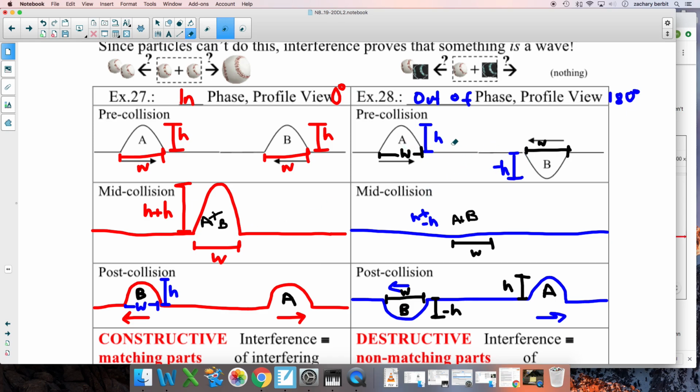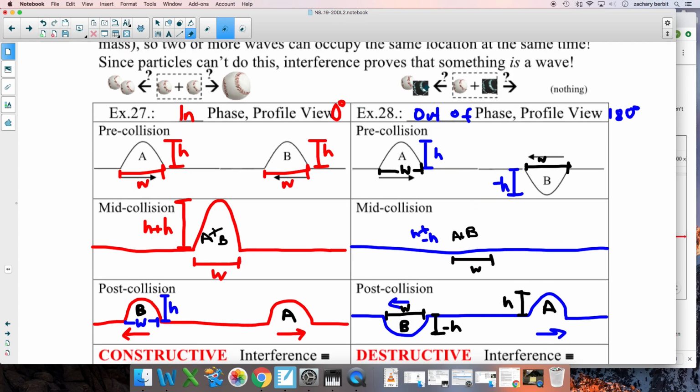Out of phase, notice, they meet, they destructively interfere, and they keep going on their way. This would be like a baseball and an unbaseball. If they met, do you still have the two baseballs, a white and a black baseball, versus nothing at all?